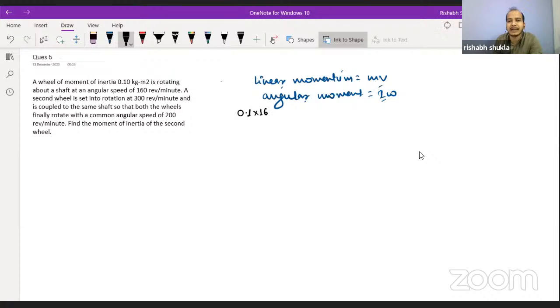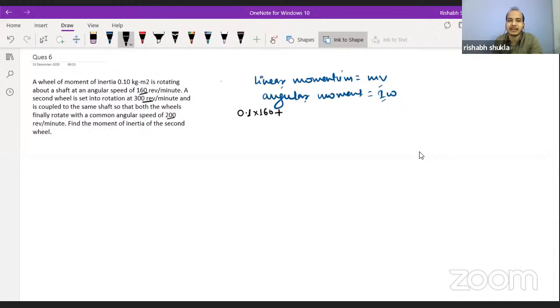I should ideally write the omega in radian per second. But the good thing is that everywhere the omega is provided in the same unit, so why go for conversion? Both sides will have the same unit, and it will cancel. Very good, Pranav. So from here you will say 0.1 into 160